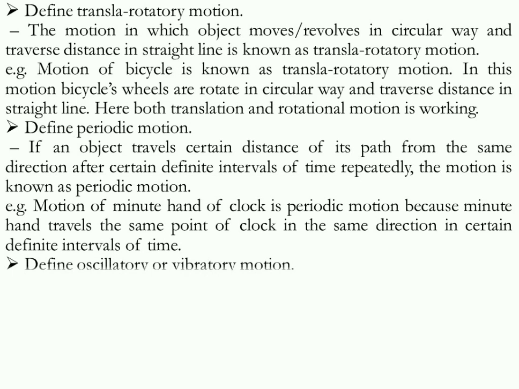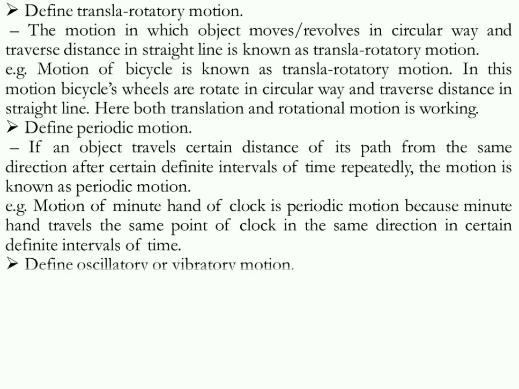That means if it travels for 10 seconds, for 5 seconds it goes to the right side, and for the next 5 seconds it goes to the left side, and on both sides it covers the same distance in 5 seconds. So this type of motion is known as oscillatory or vibratory motion.